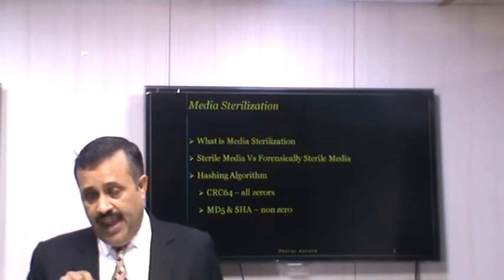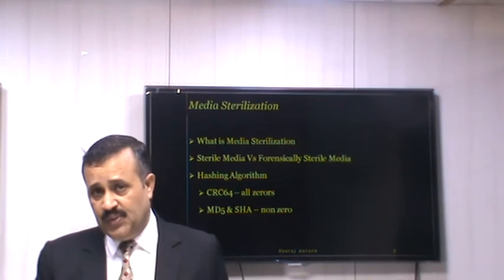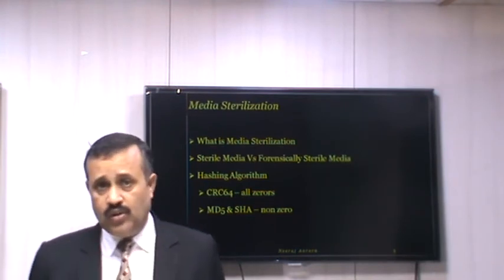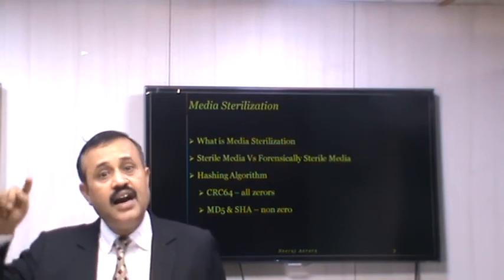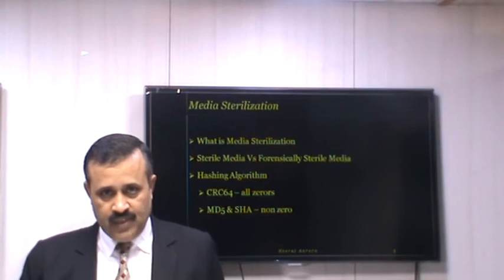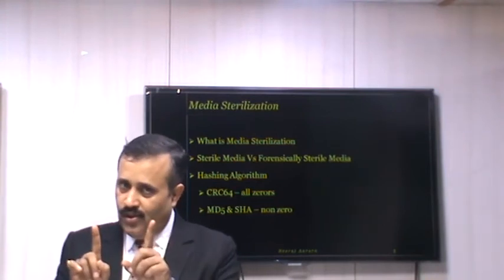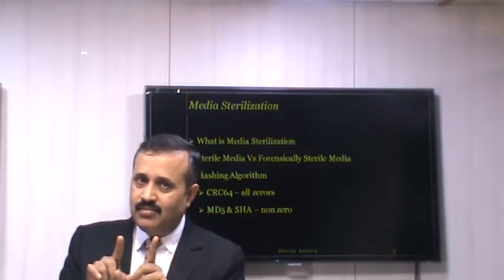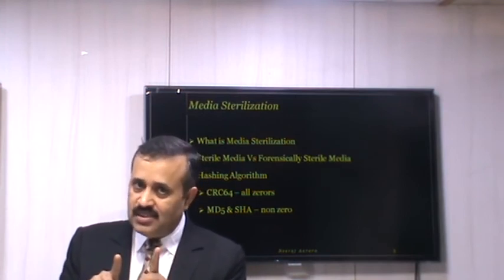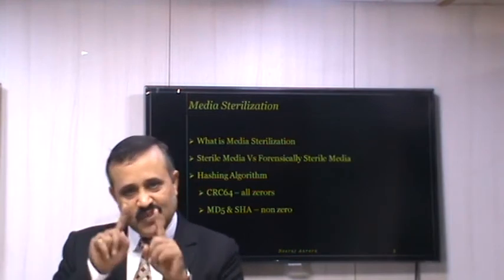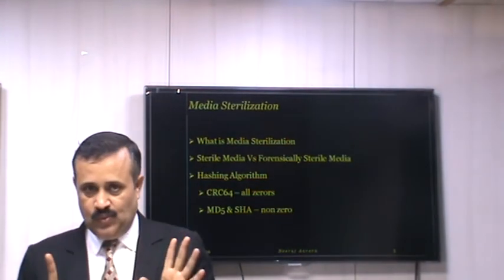But if you compute the hash value using CRC64, it will give you the hash result as all zeros. This is the only algorithm which gives you 00 values on computation of hash if your media contains all zero.